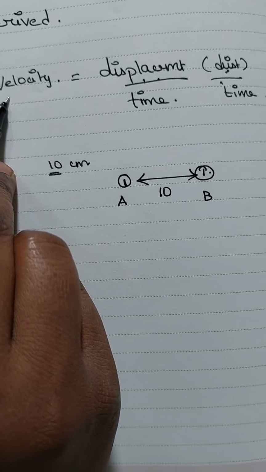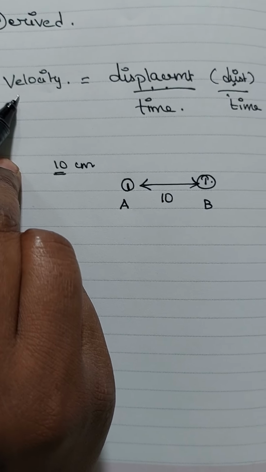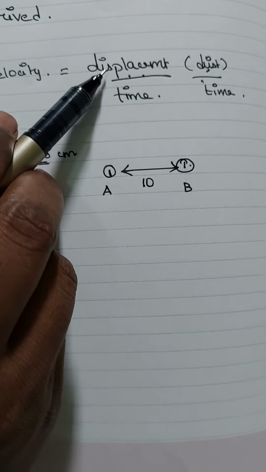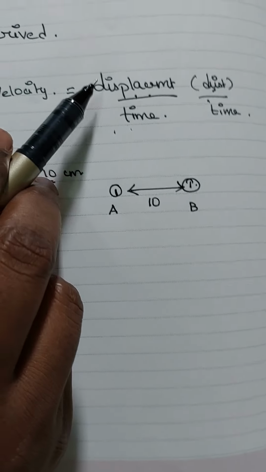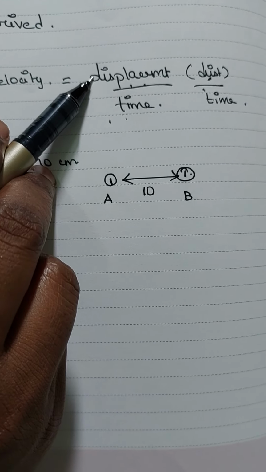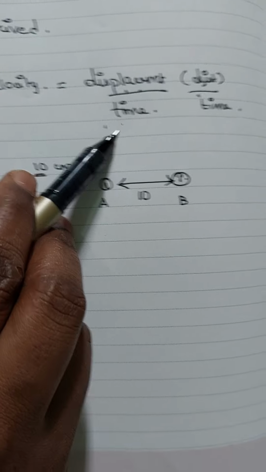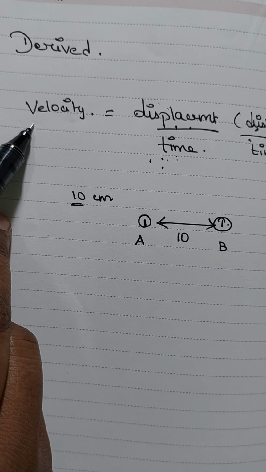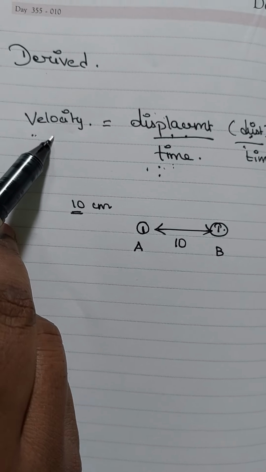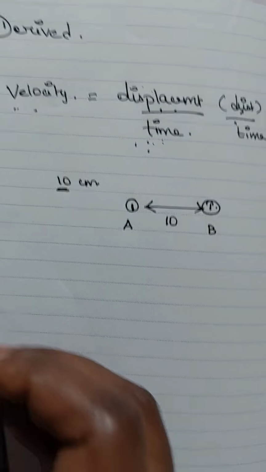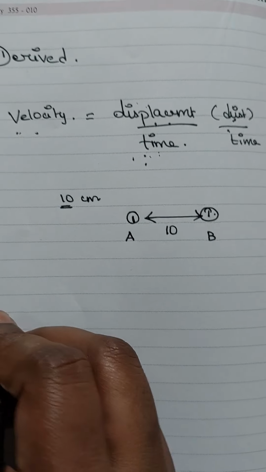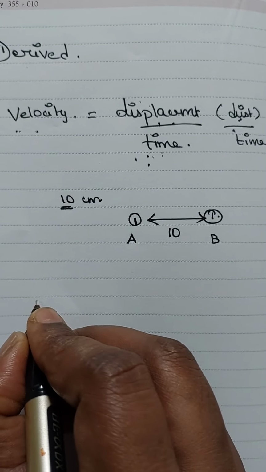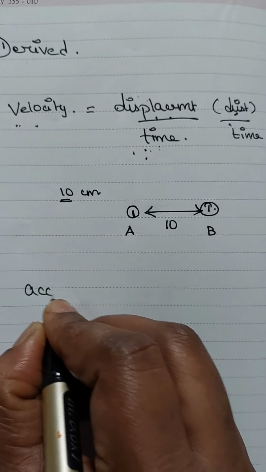So velocity is a derived quantity. Why is it a derived quantity? We are using two fundamental quantities, displacement and time. By using these two fundamental quantities, we are deriving another quantity, that is velocity, called a derived quantity. Let us consider another one, acceleration.